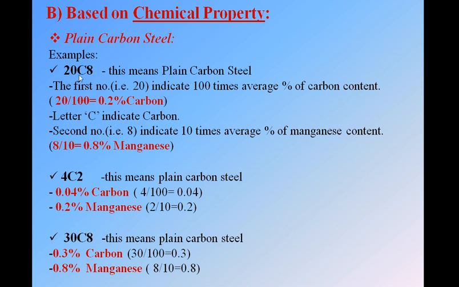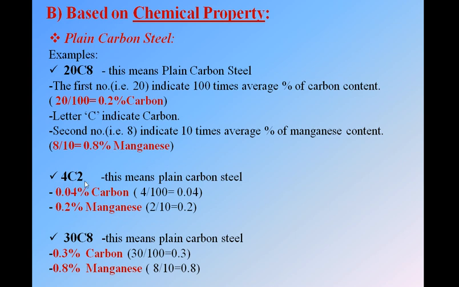If we have only this much, 20C8, only two numbers and one symbol that is C meaning carbon, then you can say this is a plain carbon steel. Okay, we will go through the C. First number is always the carbon content, second number is always the manganese content.